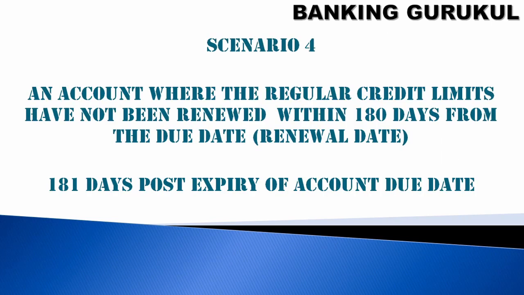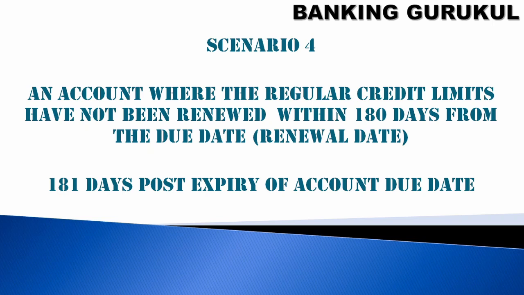What is the fourth scenario? An account where the regular credit limits have not been renewed within 180 days from the due date, that is the renewal date. On the 181st day post expiry, this account will be moved to out of order.